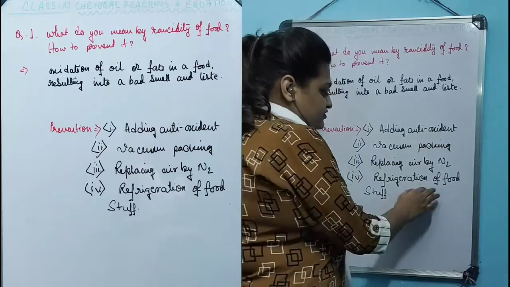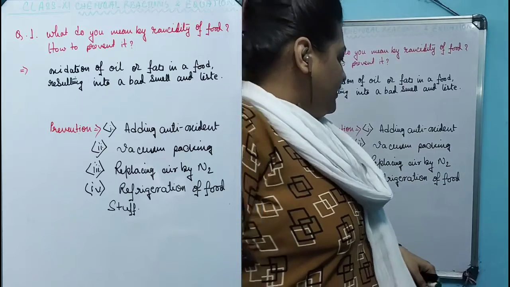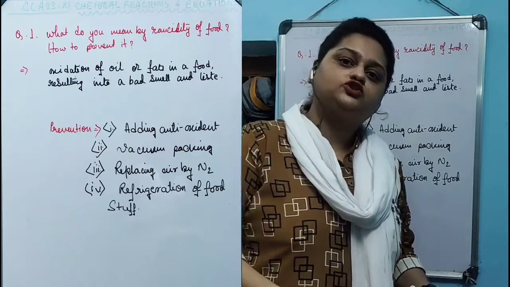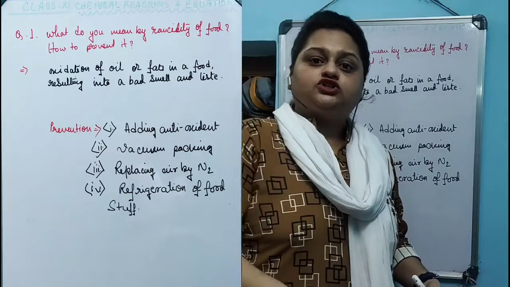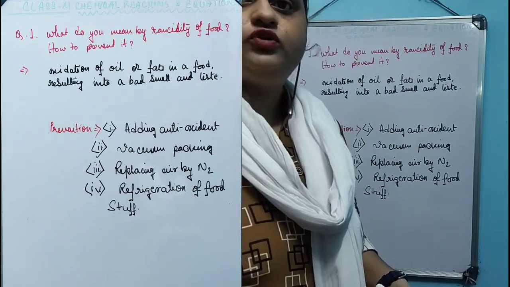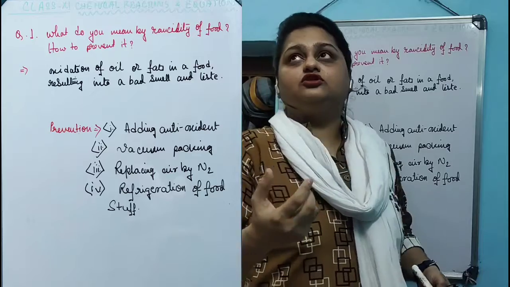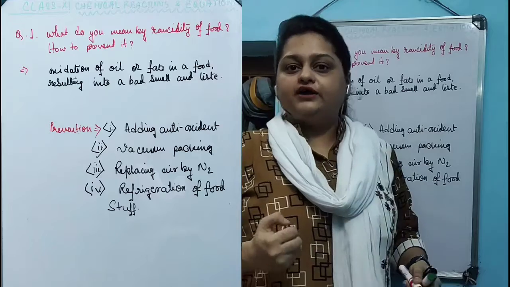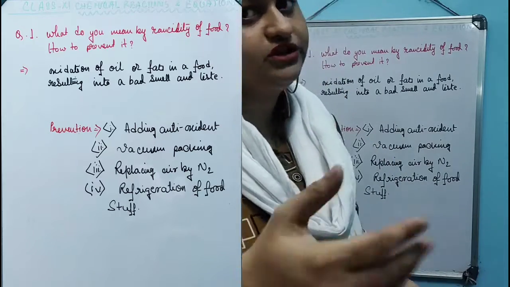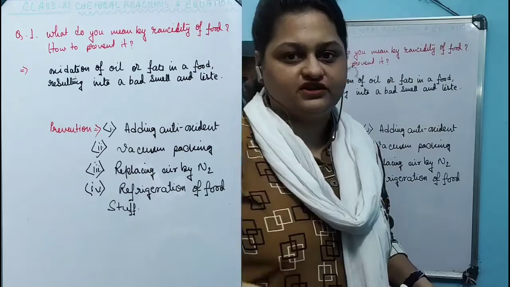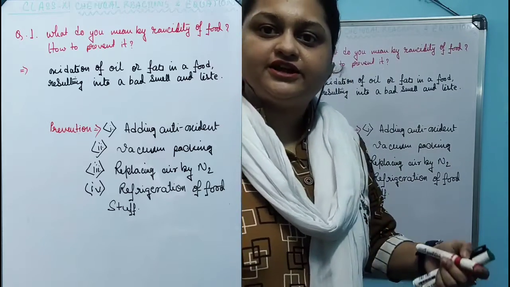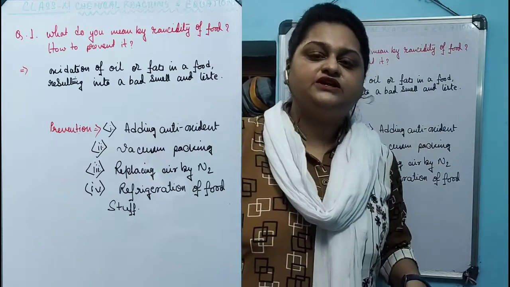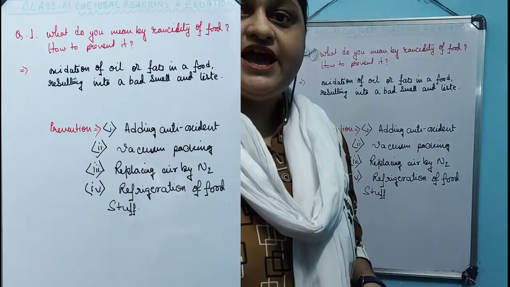The fourth one is refrigeration of the foodstuff. When we are refrigerating the food, we are actually decreasing the temperature. We are hindering the food from getting the energy that is required to carry out some kind of reaction, whether it is a rancidity reaction or another kind of reaction for its disintegration. So as we are preventing the food from getting any kind of energy by lowering the temperature, the rancidity process also gets hindered.